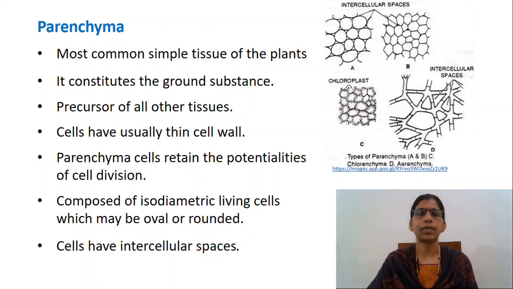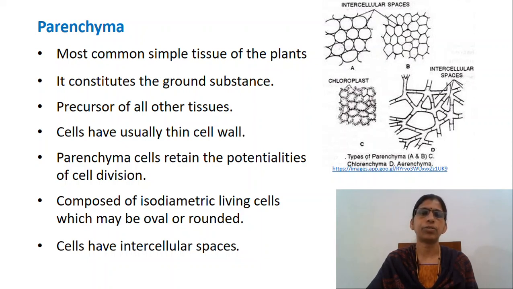Parenchyma cells occurring in xylem and phloem help in the conduction of water and food matters in the solution. Parenchyma with thin cellulose walls can also serve as a supporting tissue as in herbaceous plants. Epidermal cells with chitinized outer walls have protective function. Parenchyma cells retain the potentialities of cell division. Secondary meristem usually originate in this type of cells. In some xerophytic plants, they are specially adapted for storage of water.